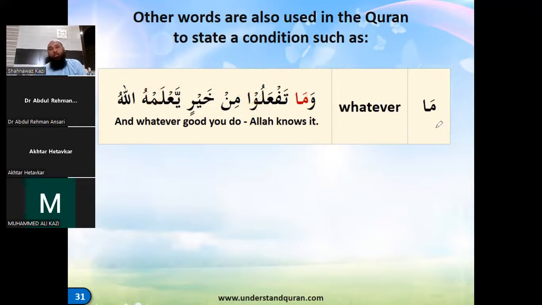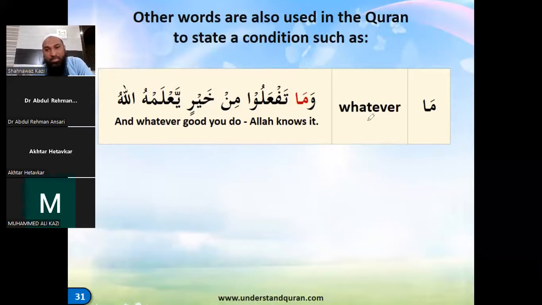So wama taf'alu min khairin, and whatever you do of good, ya'lamhullah, Allah knows it, right? So sometimes in sentences, if you do not know what is happening, try to go back and see if there's an in, if there's a ma, or we'll see one more word. Then you'll come to know why there is a sukoon here, right? Sometimes you wonder why this is ya'lam. Ya'lamu, alima ya'lamu. So ya'lamu has become ya'lam. Ya'lamullah.